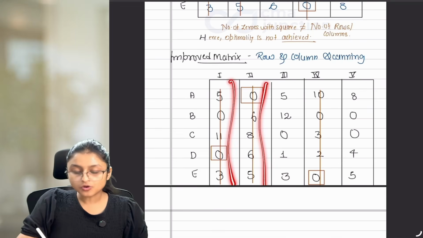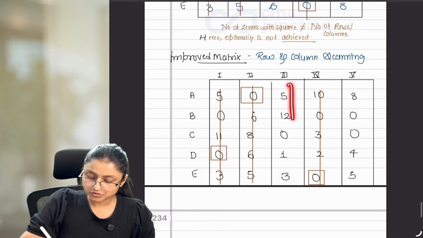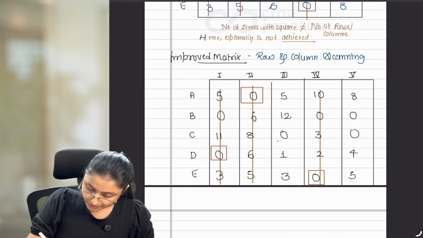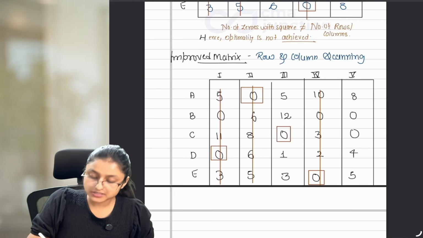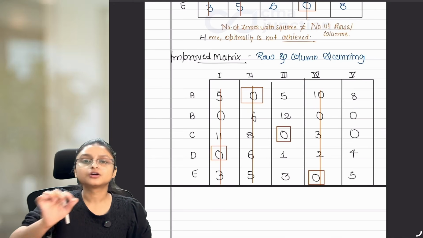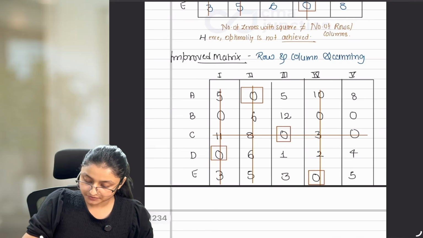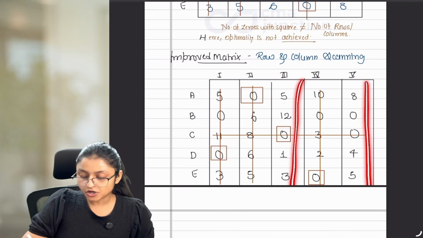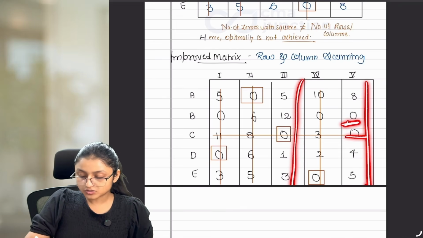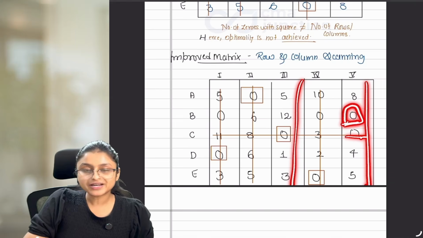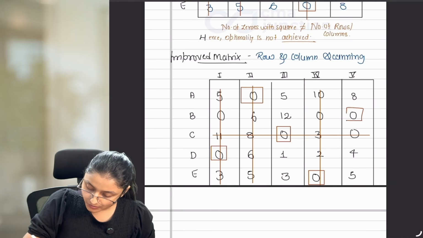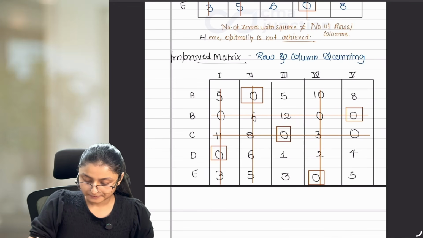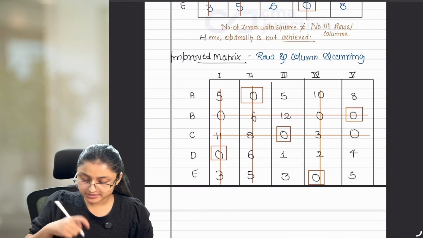Now the columns which have already been covered, no need to scan them again. Now you'll go to the third column. In this column, you have 1 zero. Whenever you are doing column scanning, if you find 1 zero, mark it with a square and cut the row. Whenever we are doing column scanning, we have to cut the row. Now this column is done. Now we are left with one more column, and in this column also we have 1 zero only because the other one is already cut. So now you are left with only 1 zero. Mark it with a square, and as you are doing column scanning, you have to cut the row. And done. If you notice, all the zeros are covered now.